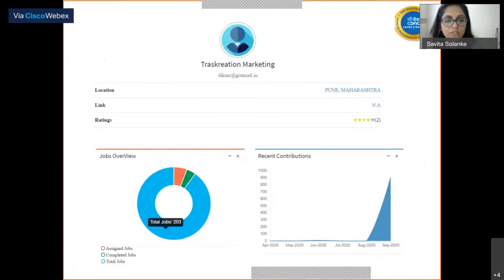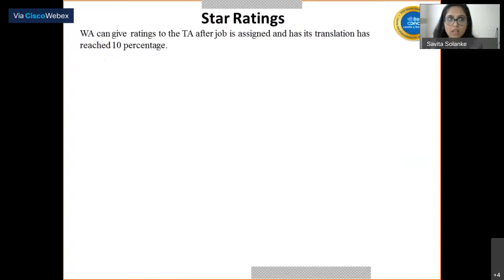For example, 203 total jobs are there in the JS Translate. The green shows the completed jobs, and the red zone shows the jobs that have been assigned to this translator but have not been completed. They have been undertaken and are ongoing jobs. So in this way, a detailed dashboard of each translation agency can be viewed by the website authority and super admin.